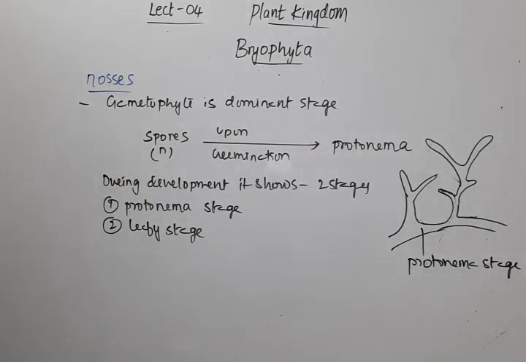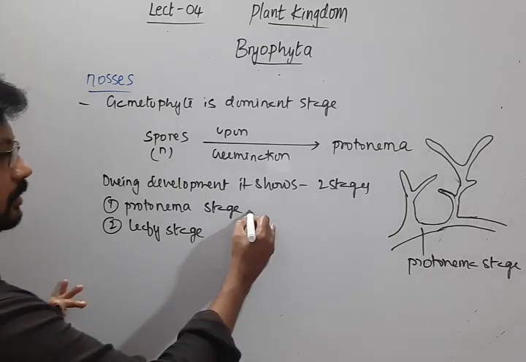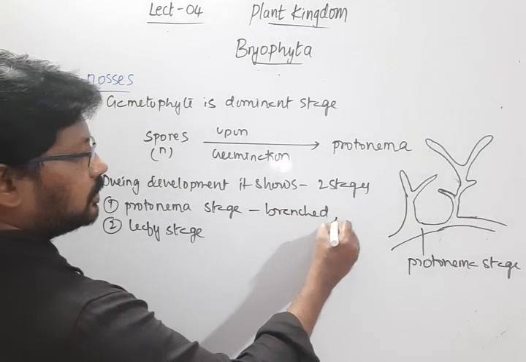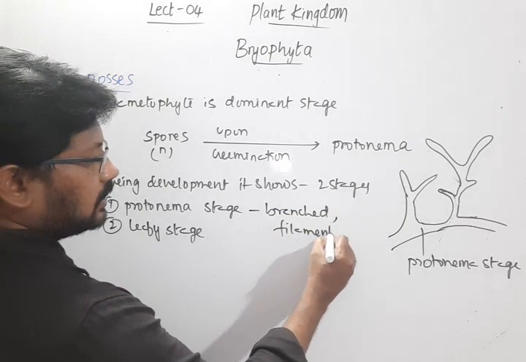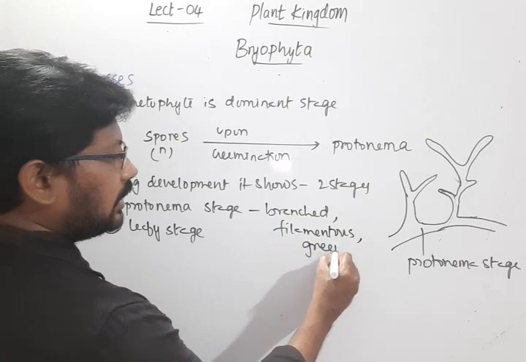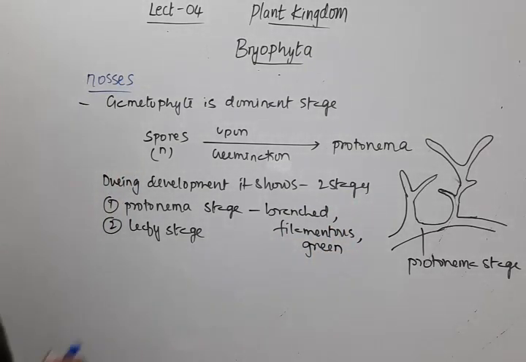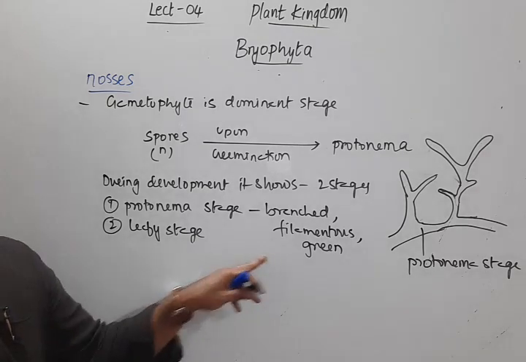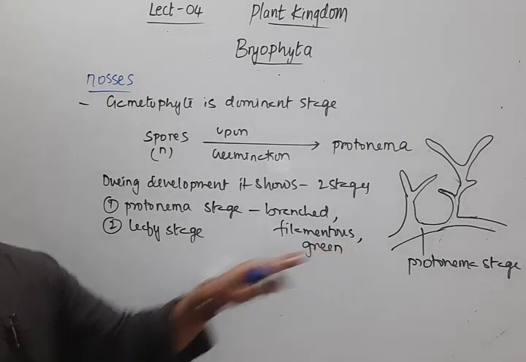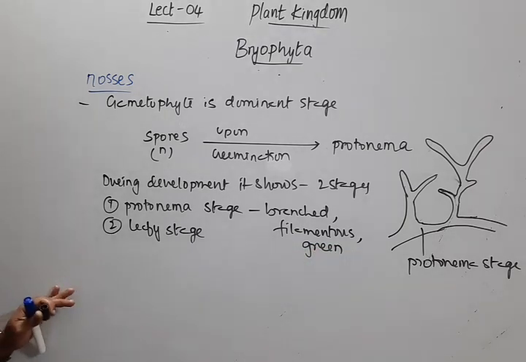This protonema stage is branched, filamentous, and green in color. Wherever I mention green in color, it means it has chloroplast and is able to perform the process of photosynthesis. So hence this protonema is performing photosynthesis. So it is branched, filamentous, and green in color.